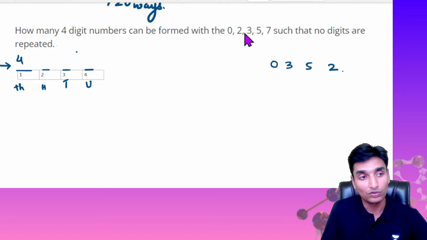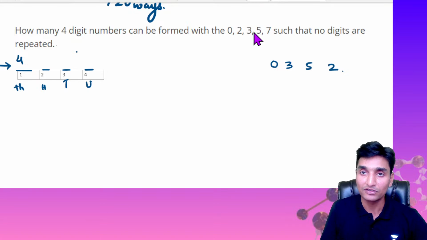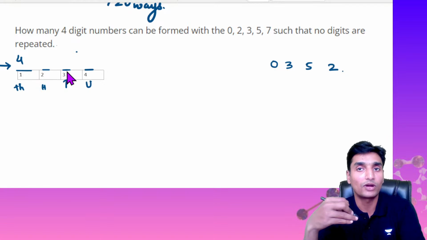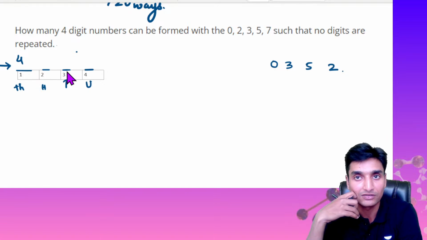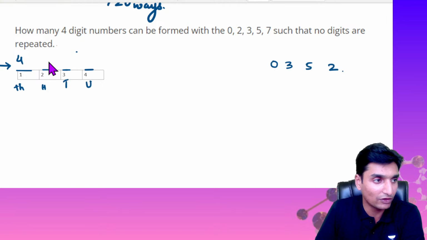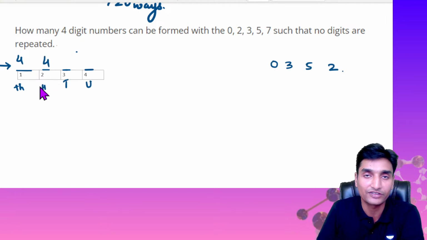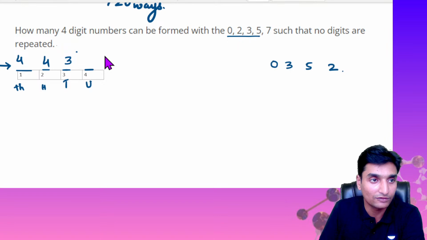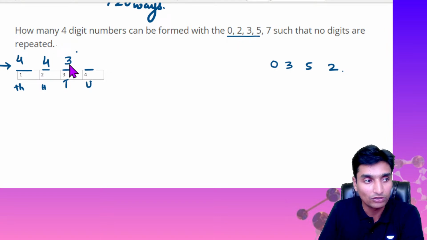Now next, in the second position, the remaining 3 digits are there, and with that 0 is included, because 0 we can substitute here independently. If we substitute 0 here, it gets a value, correct? So you will be having once again 4 different options in the second position, 0 included. Then in the third position, any one of the remaining 3 digits occupies it,